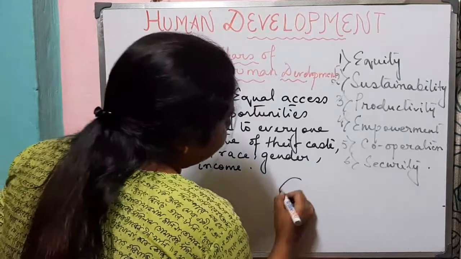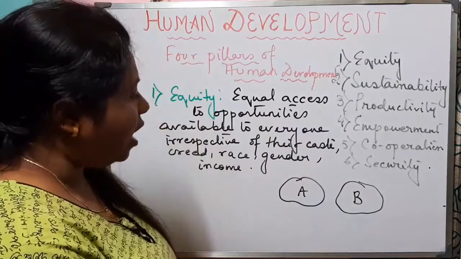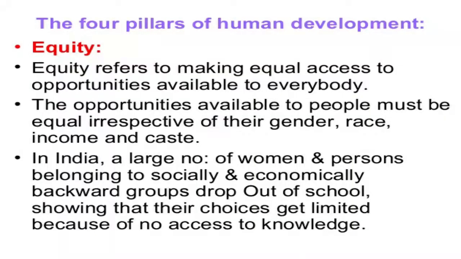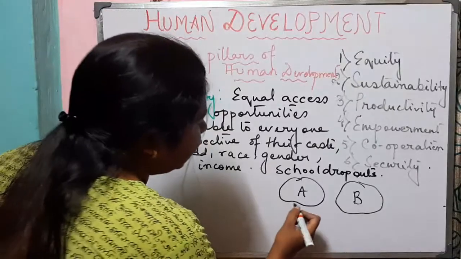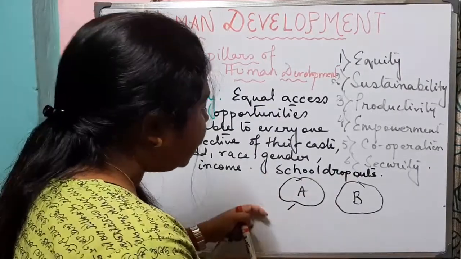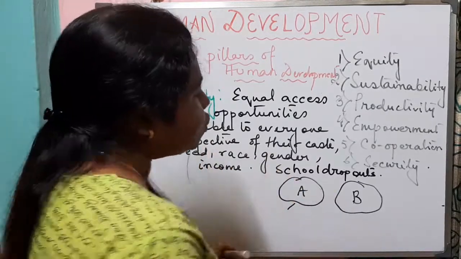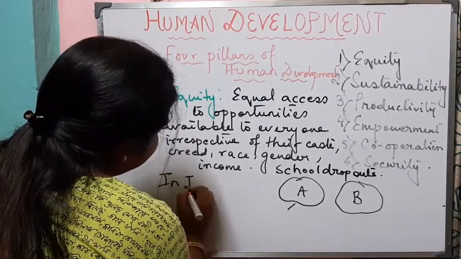Now, suppose you have two groups, A and B, and you have been asked to find out in which group there is a large number of people who have left the school. That means we have been asked to find out which group has the largest number of school dropouts. And we found that group A is the group which has the largest number of school dropouts. Now this result leads us to find out the reason. We will see that in India